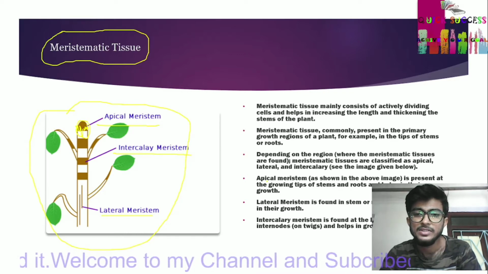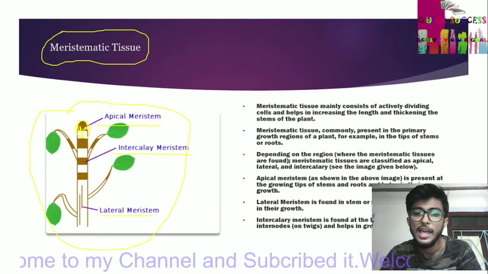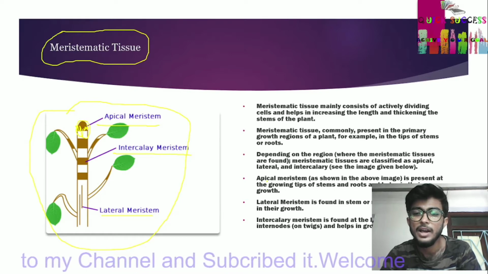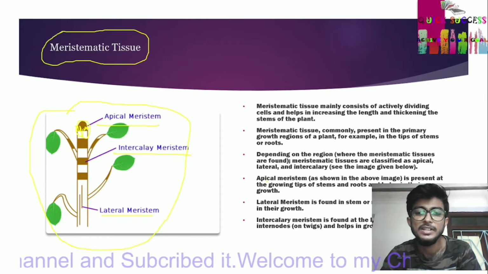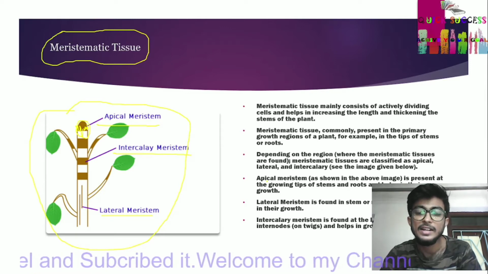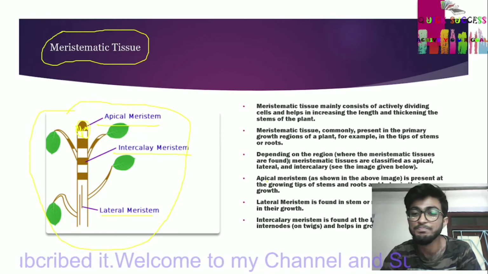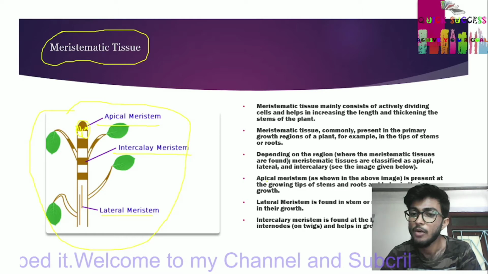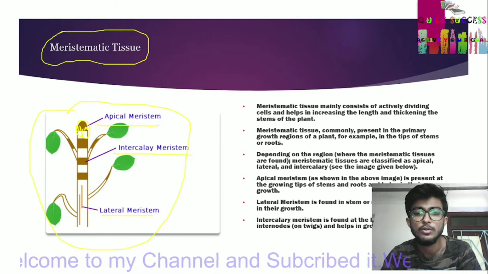Apical meristem, as shown in the above image, is present at the growing tips of stem and roots and helps in their growth. Lateral meristem is found in the stem or root region and helps in their growth.